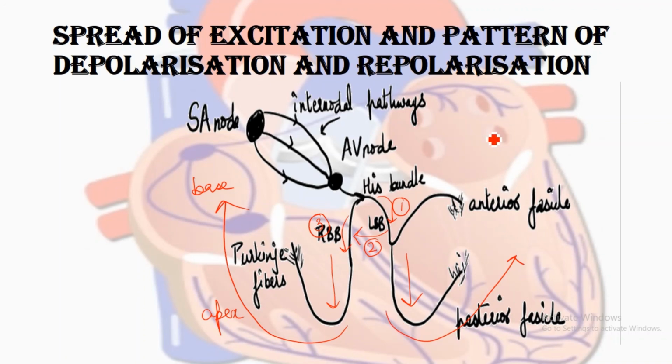So the depolarization occurs from apex to base and from the endocardium, the inner layer of the heart, to the outer layer of the heart, the epicardium. Innermost layer to outermost layer.